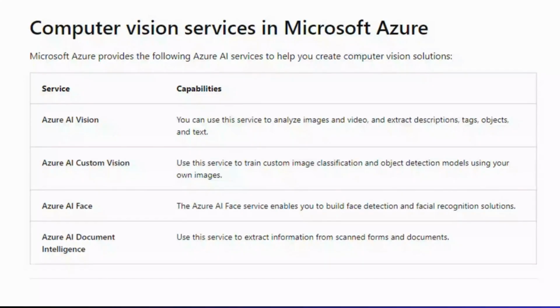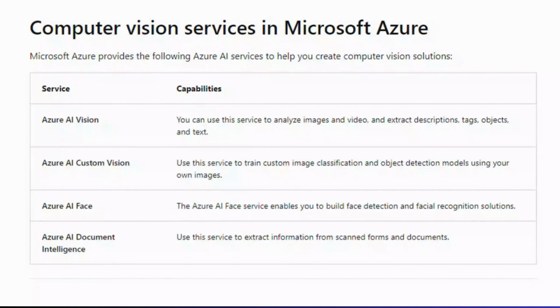Computer vision services in Microsoft Azure. We have these 4 computer vision services in Microsoft Azure: Azure AI Vision, Azure AI Custom Vision, Azure AI Face, and Azure AI Document Intelligence. The first is Azure AI Vision. We can use this service to analyze images, videos, and extract description.